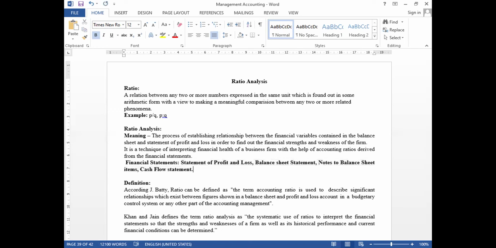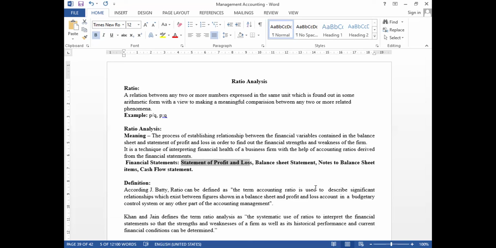How are we going to relate these aspects with ratio analysis? Let me tell you in detail later. Before that, have a glance at this. The statement of profit and loss has various items or entries where we need to know the relationship between, for example, the ratio of gross profit in relation to sales.